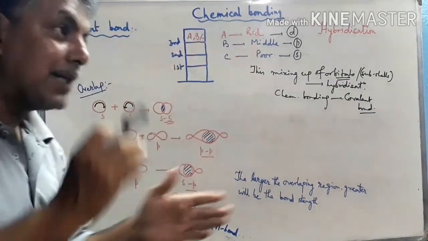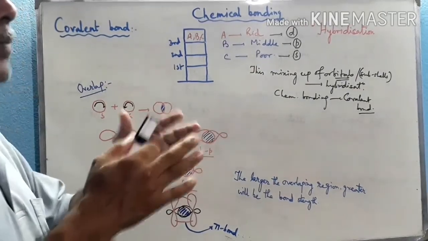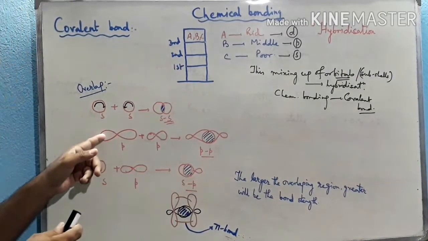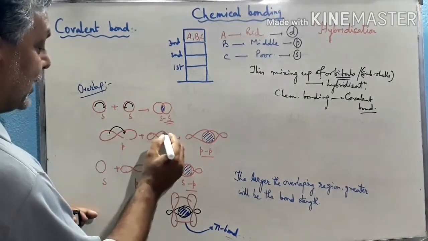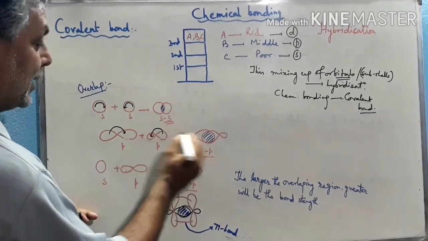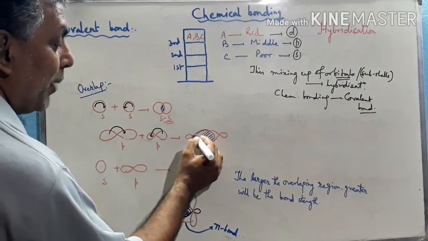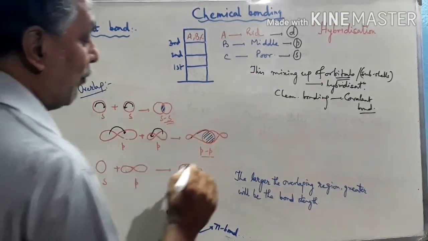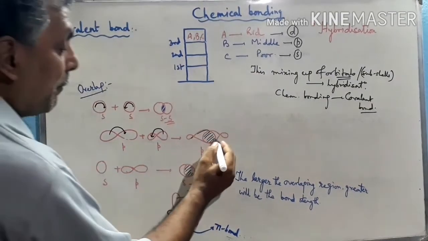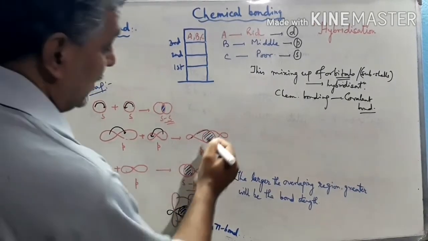The direction at which the other orbital approaches is called the head of that particular orbital. Now this will be the tail, this will be the head. So electron density will be shifted towards this. This electron density will also be shifted towards this. Hence the front portion, that means the head portion, will be occupied in somewhat inflated form, and the backward portion remains somewhat diffused, and hence the PP overlapping region is denoted by the shaded region.